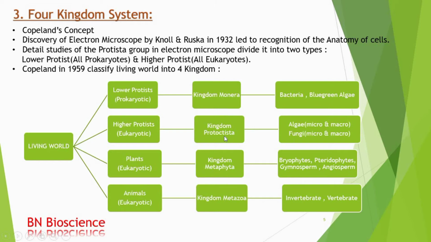Next, the Protoctista kingdom. It includes all the higher protists with eukaryotic cells, and it includes the micro and macroalgae, and the micro and macro fungi. Next kingdom is Metaphyta, and it includes all the plants. They have eukaryotic organization, meaning they have a true nucleus and nuclear organization. It includes the bryophytes, the pteridophytes, the gymnosperms, and the angiosperms. Next kingdom is Metazoa, and it includes the animals. They also have eukaryotic cellular organization, and it includes the invertebrate and vertebrate groups. So this is all about the four kingdom system.